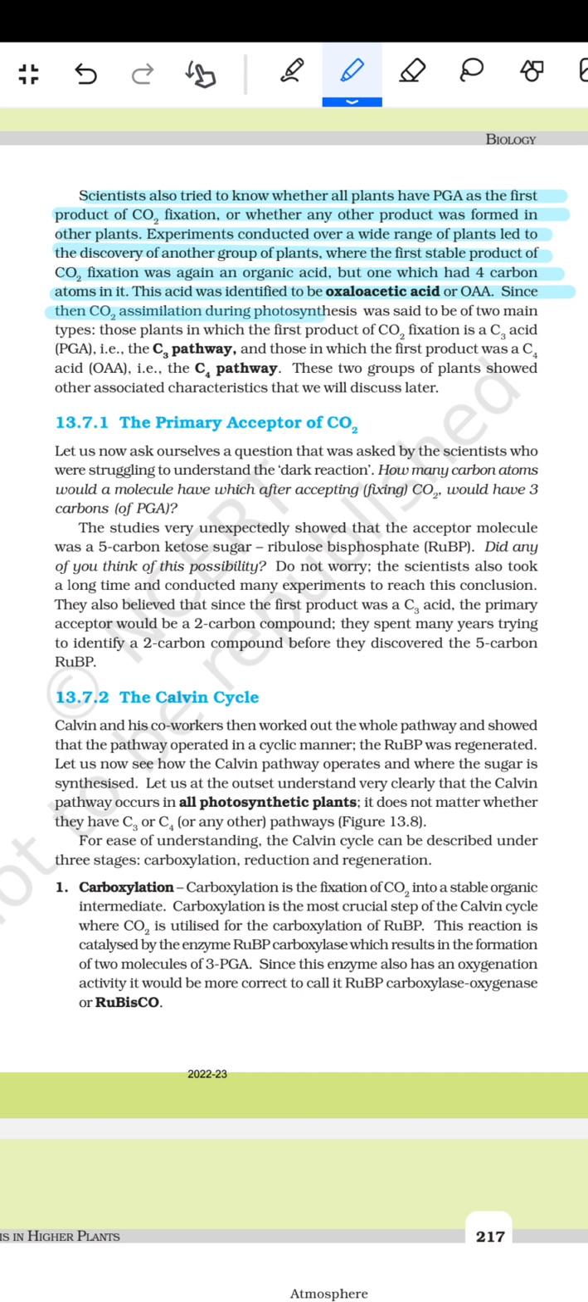Since then, the CO2 accumulation during photosynthesis was said to be of two main types: those plants in which the first product of CO2 fixation is a C3 acid, PGA, that means the C3 pathway, and those in which the first product is a C4 acid, OAA, that means the C4 pathway. These two groups of plants show other associated characteristics that we will discuss later.